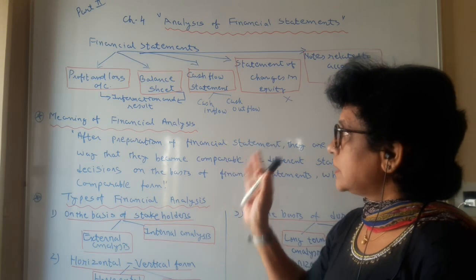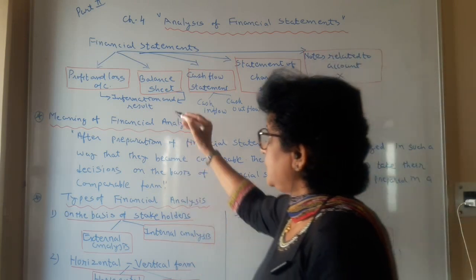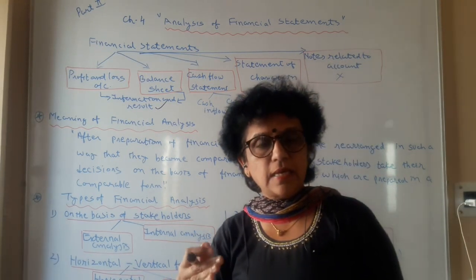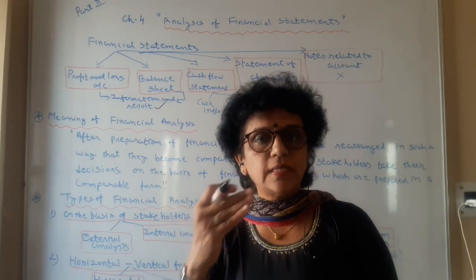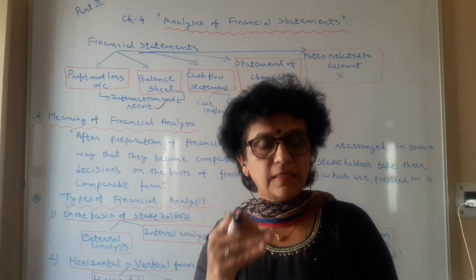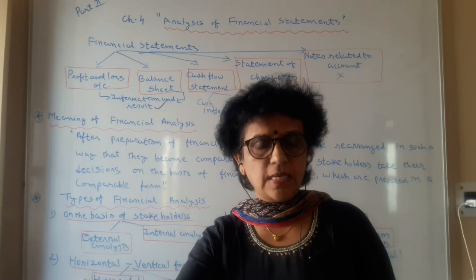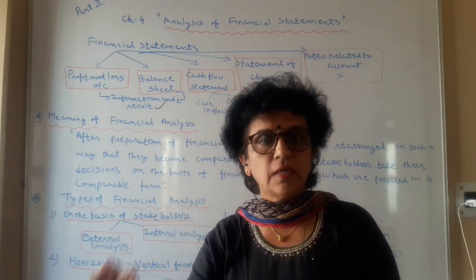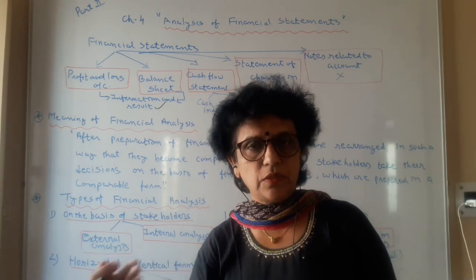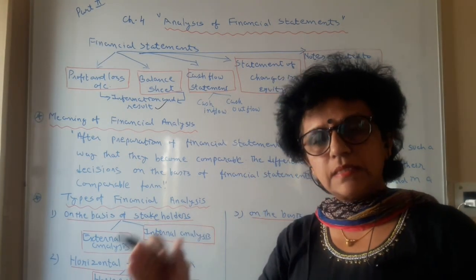Now this profit and loss account and balance sheet, what do they provide us? They provide us information and result. We know the result. You must have received your 10th standard mark sheet. That is what is called a result. But you need to interpret and analyze that result to decide whether you want to opt for science or commerce or arts or any other stream. After 10th standard also you can join the diploma courses. So result is one aspect, analysis is another aspect.